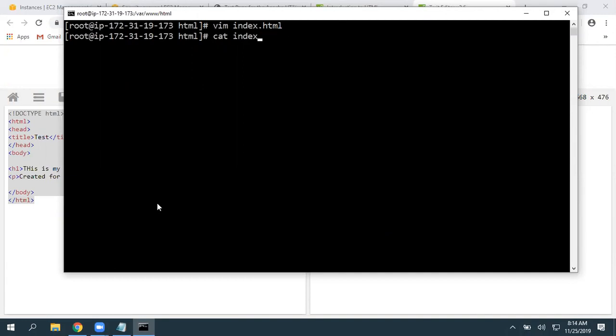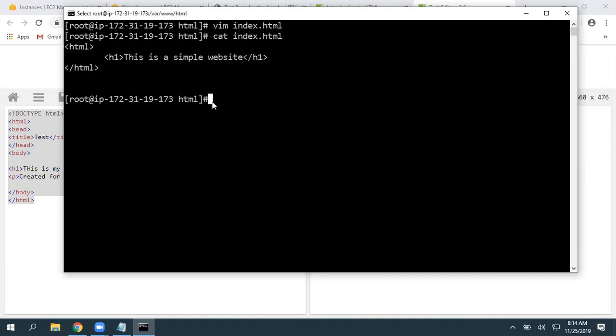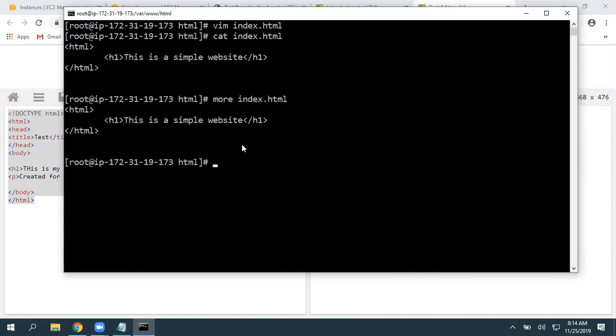See, I'm not typing everything. I just give an i, press tab, it is going to pick automatically. Then click on enter. There you can see, this is the information we have inside that file. I'm going to use more index.html, the same thing. That means, okay, the data is written into that file.